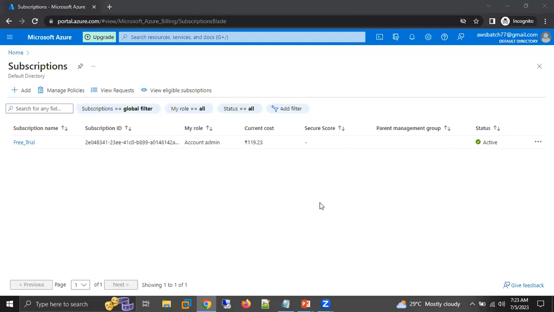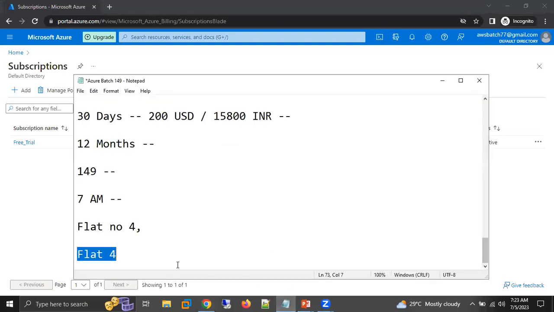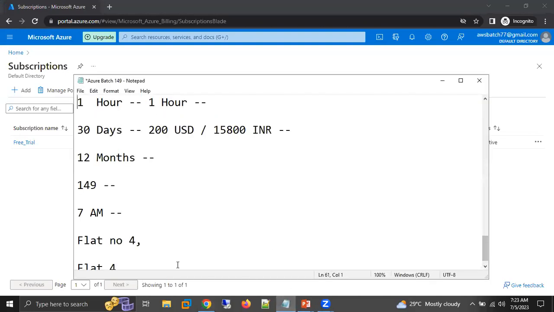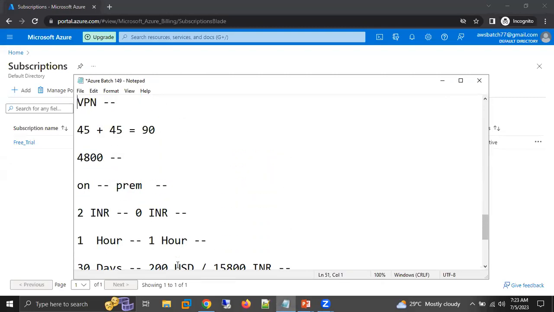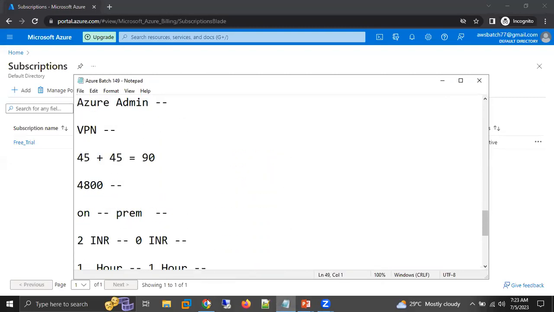Yes, Pratap. I am using this Gmail ID for the first time, but it says the password is incorrect and asks me to reset it. No, which password are you using? Are you giving the password for your account or for your Gmail ID? I am giving my Gmail account password, and this is the first time I am using this email ID in Azure. Are you trying to log in directly, or are you trying to create your account, Pratap?